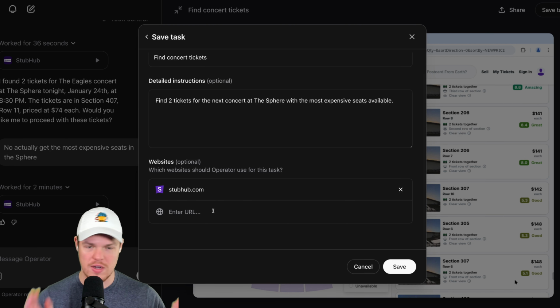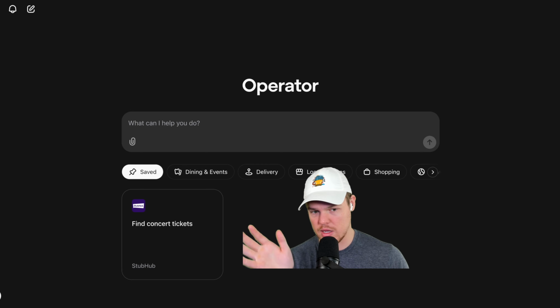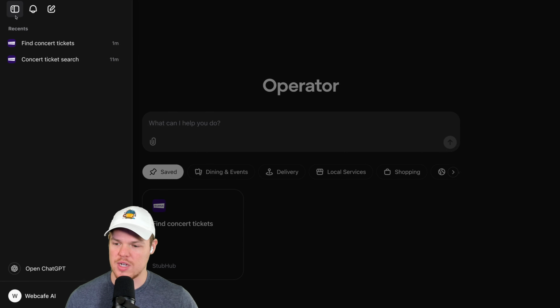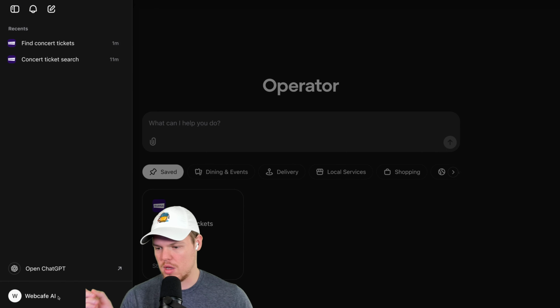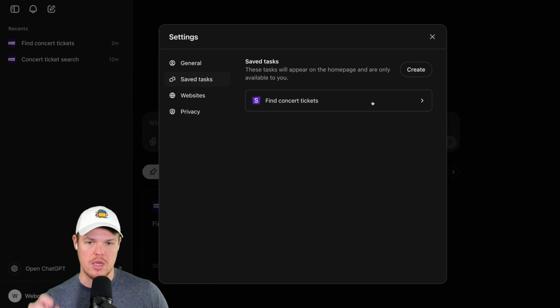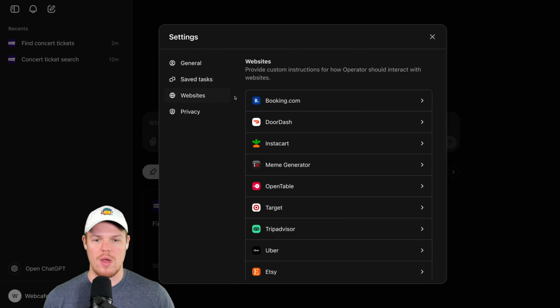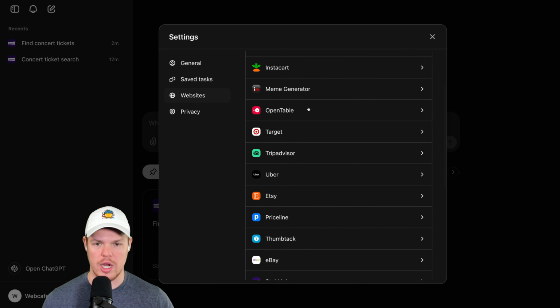Pretty cool. You can see that we have our save task right there. So we can just click it, get going. We'll come up here to our sidebar. With our sidebar open, I'm going to click our name. And here is where we can edit and create save task. Websites, which is probably the most important one that we care about because this is the limitations of our operator. We can scroll down here and check out a ton.